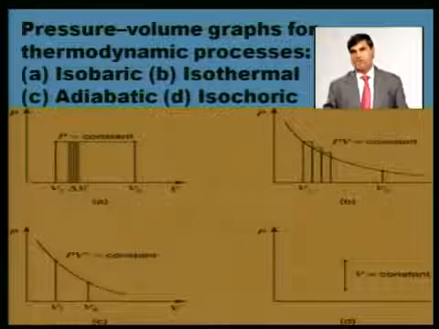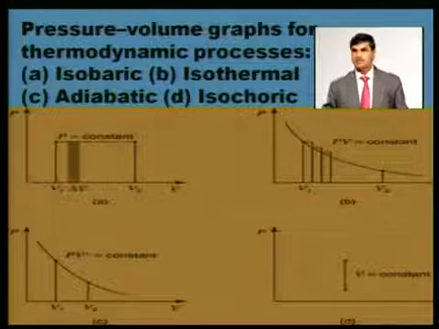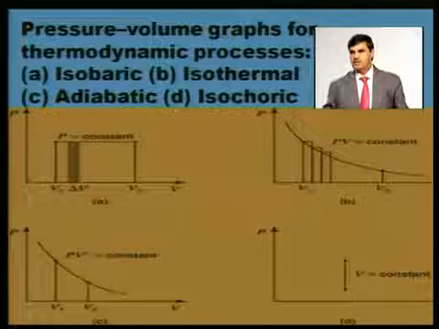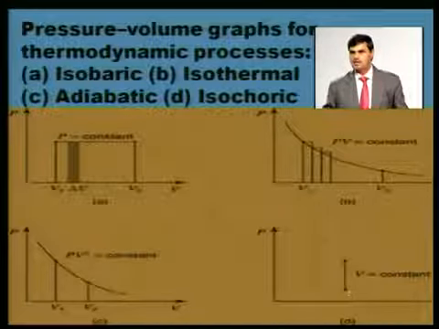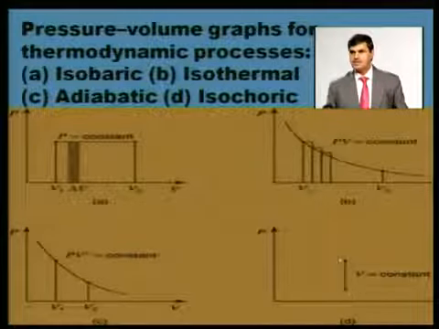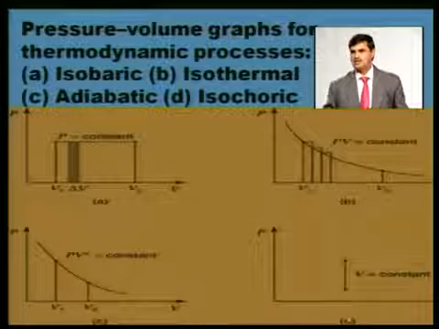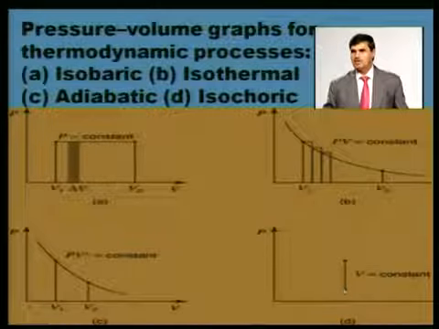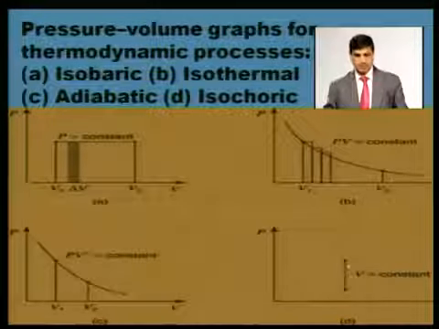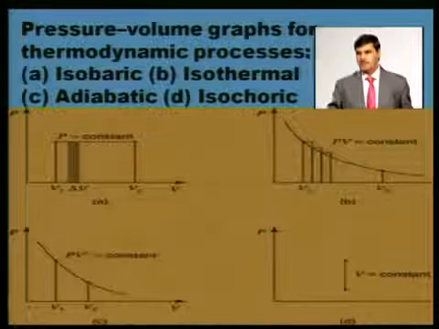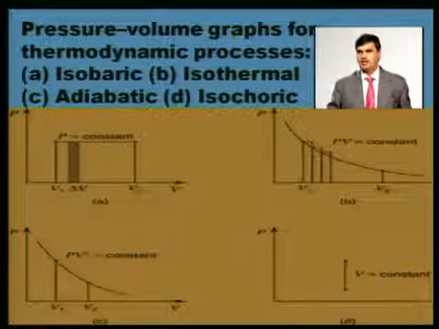This type of process is termed an adiabatic process, and in this process D you see here, this heat addition process is taking place at constant volume. Pressure is on the y-axis, x-axis is volume. Here volume remains constant during the heat addition process. This type of heat addition process takes place in the case of the Otto cycle.